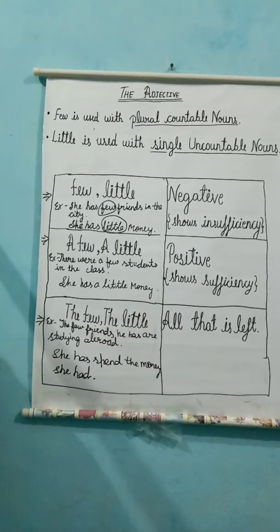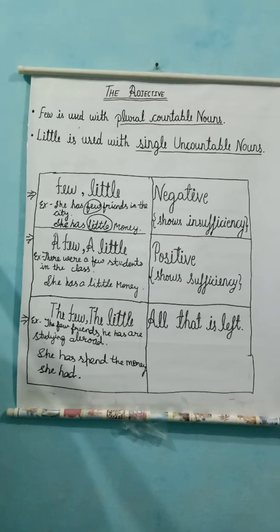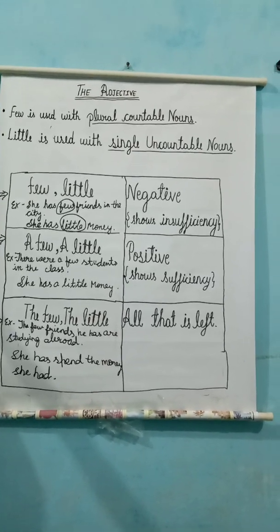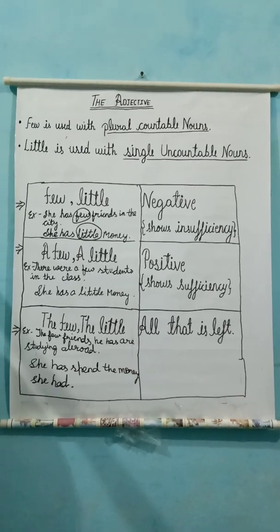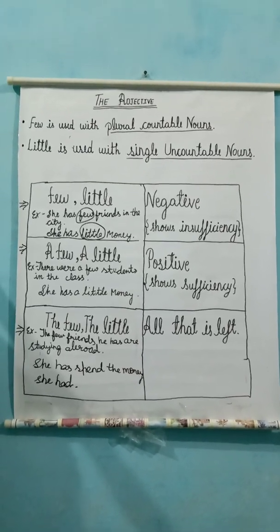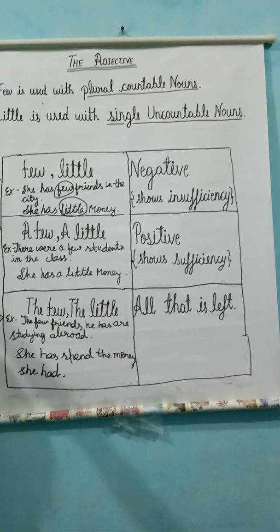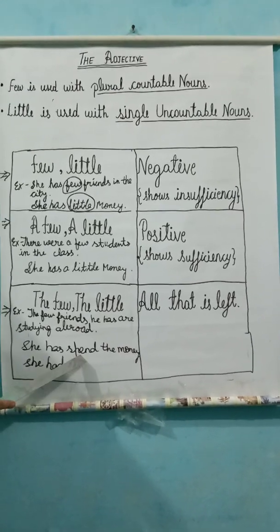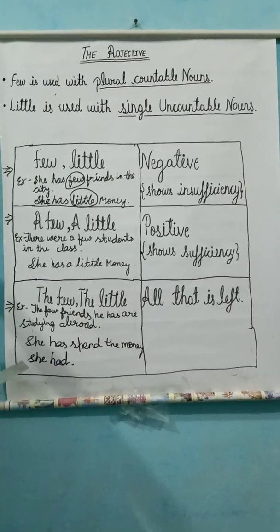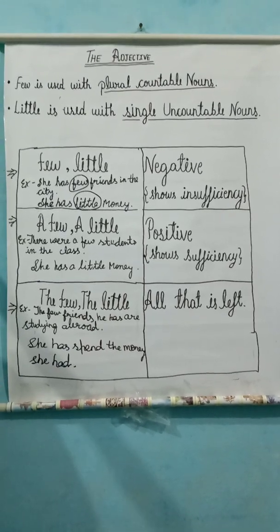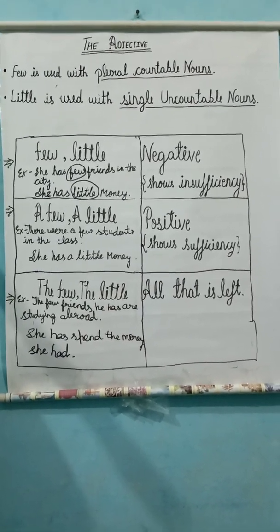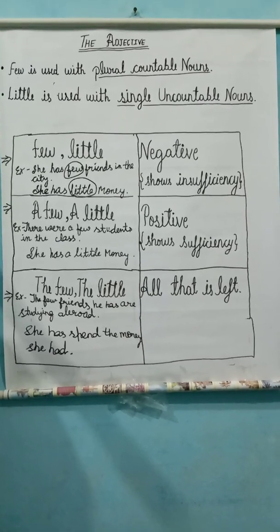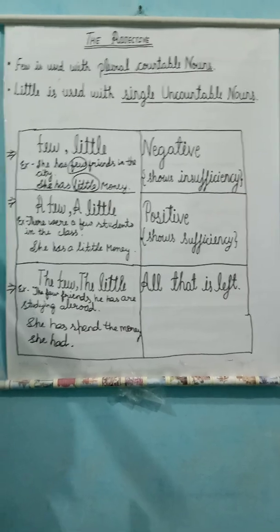In this example, we don't consider the quantity of friends, but the few is used here to show that all the friends he has have left or are not there. In the second example, she has spent the money she had. In this example, we don't know what amount of money she had, but whatever the amount, it has been spent.